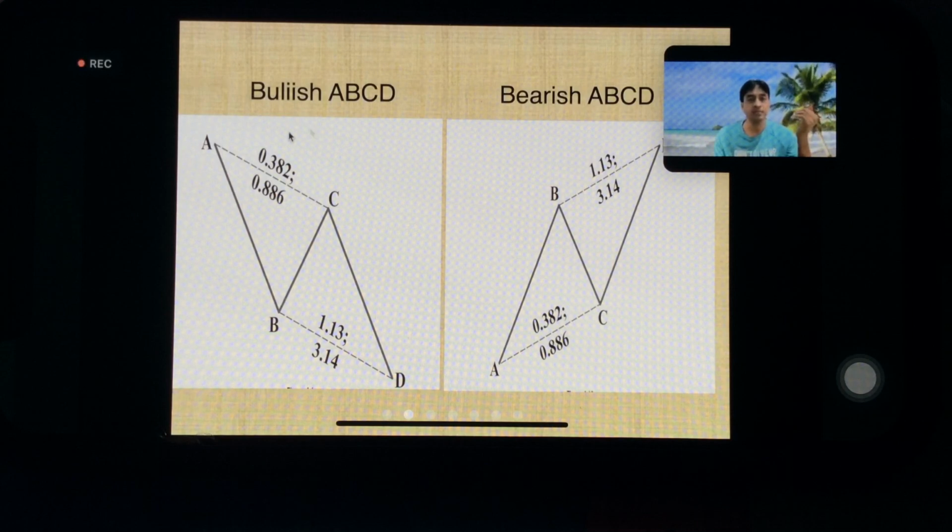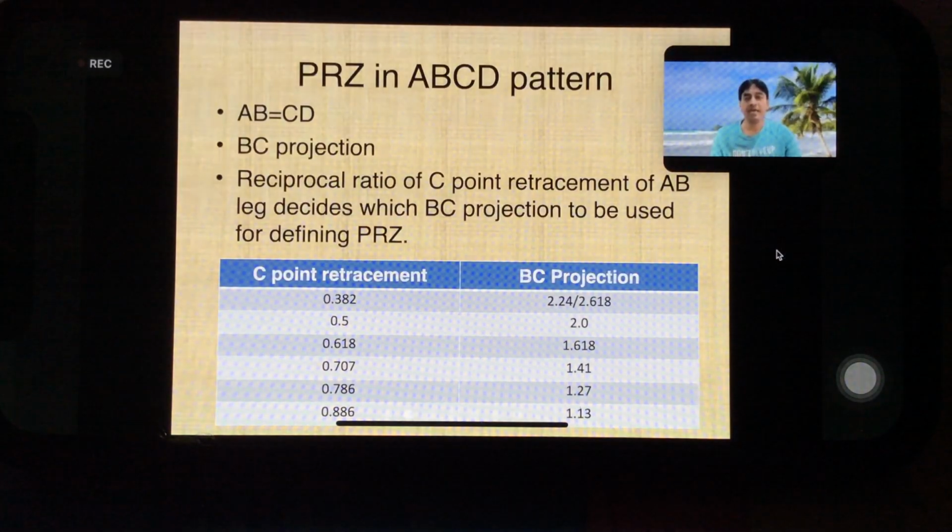A to B. This is bullish ABCD, meaning from the D point we look for a reversal upward, and this is bearish ABCD, where from the D point we look for a reversal downward. So how do we find the PRZ in the ABCD pattern? One is AB equal to CD, which we have seen: the C to D move will be mathematically as much as the A to B move. And second is the DC projection.